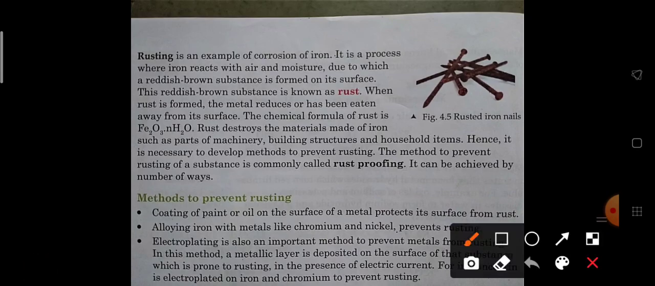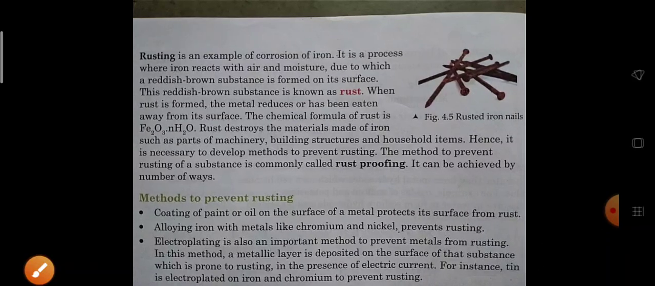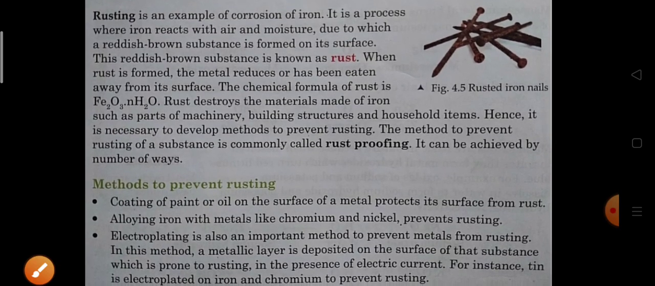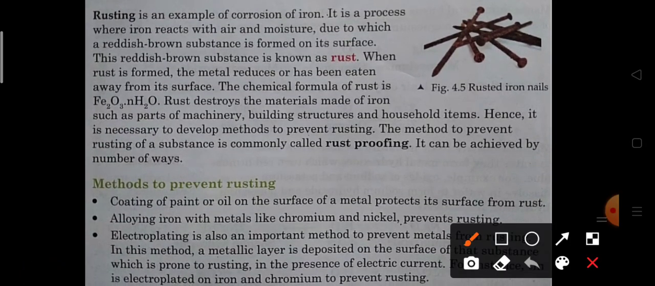Now the special case of corrosion is rusting. Rusting is an example of corrosion of iron. When iron corrodes, it is called rusting. It is the process where iron reacts with air and moisture. Both the things are important, air and moisture, due to which a reddish brown substance is formed on its surface. This reddish brown substance is known as rust.